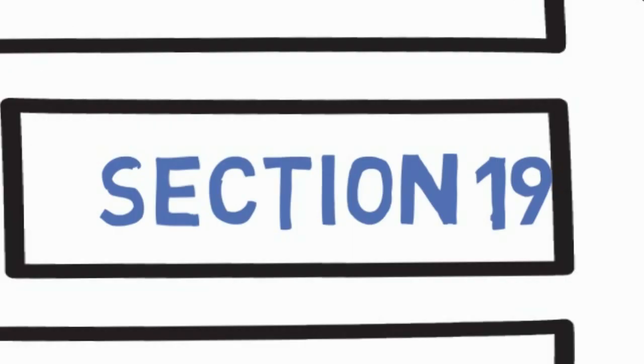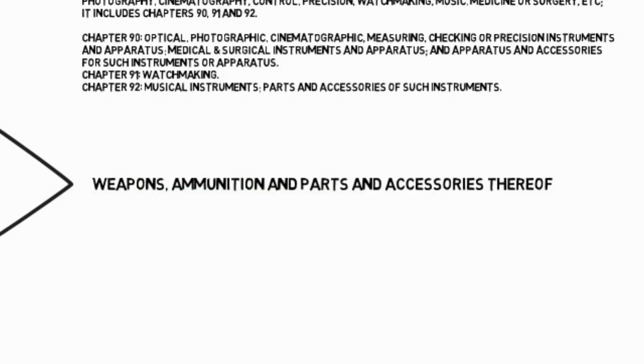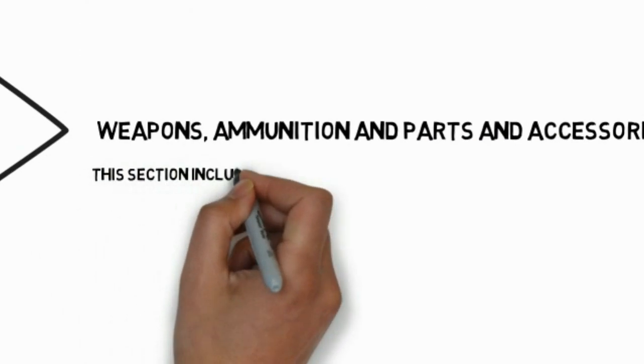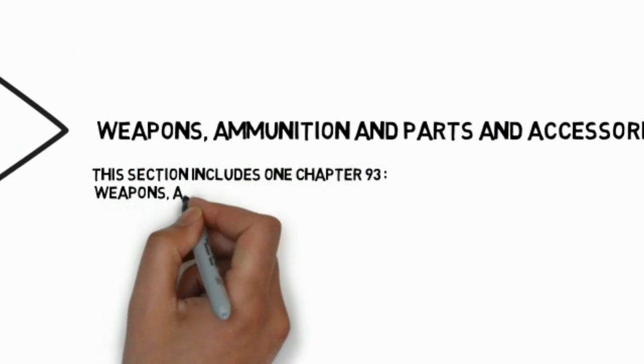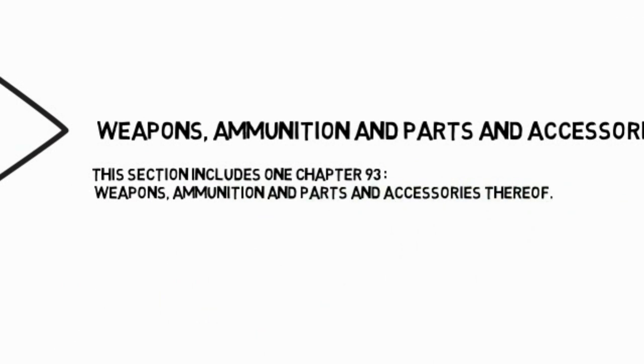Section 19: Weapons, ammunition and parts and accessories thereof. This section includes Chapter 93, about weapons, ammunition and parts and accessories thereof. Section 20: Miscellaneous goods and products.